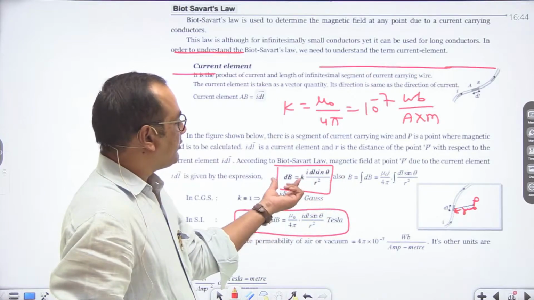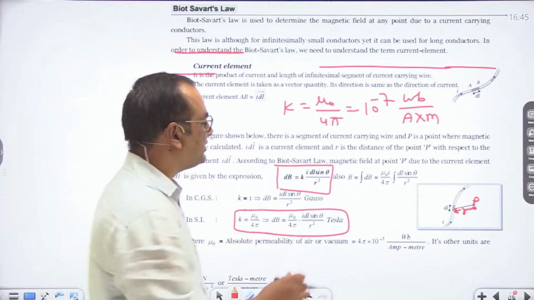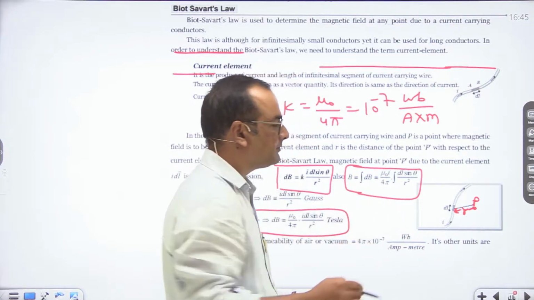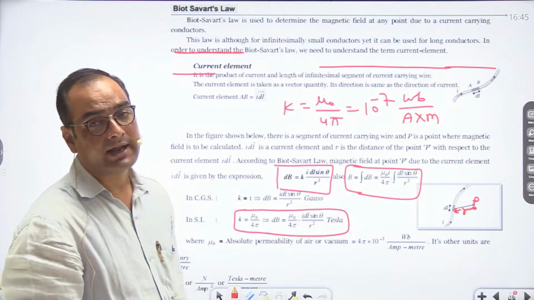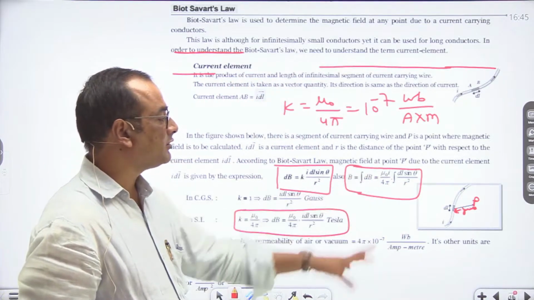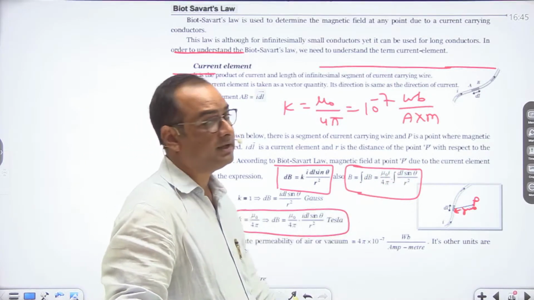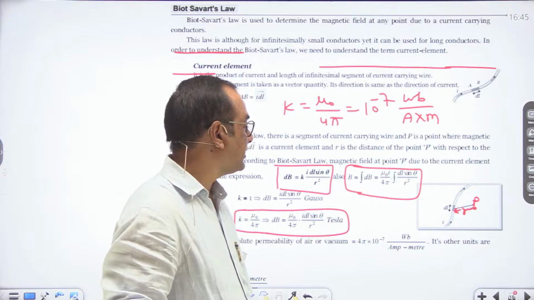If we have to calculate the total magnetic field intensity, then we can integrate this relation to find the magnetic field intensity due to the complete length of wire. So it can be taken as mu naught I upon 4 pi integration dl sin theta upon r square.